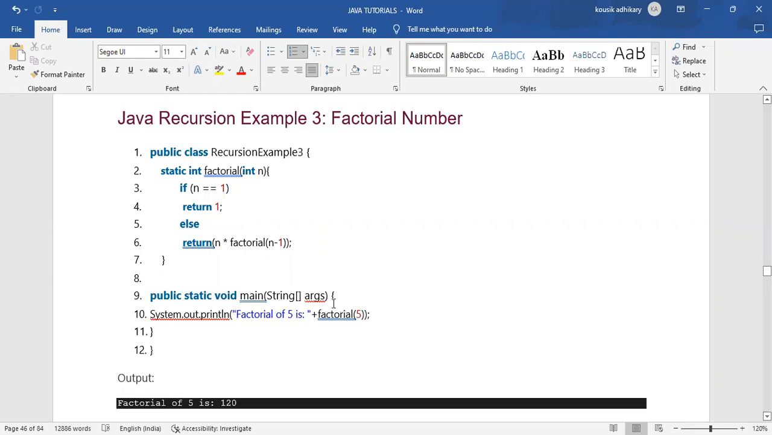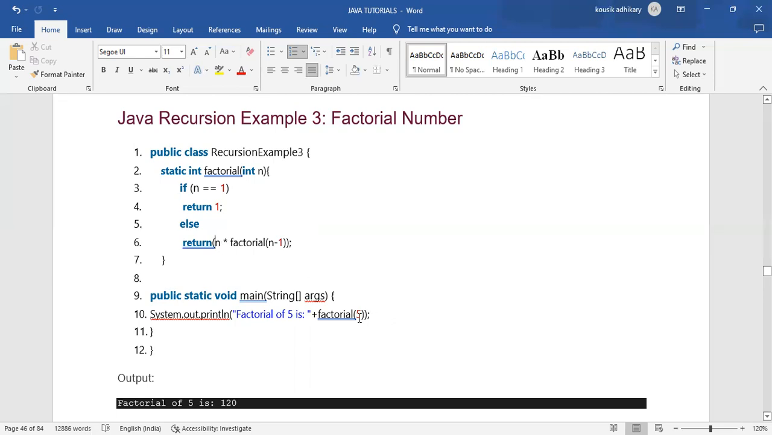So when the factorial method is called, it goes to line number 2 in the factorial method, and after that it enters the body of that method. We have declared a condition: the value of n is 5, is n double equals to 1? No, it became false. So then it enters the else part, and after entering the else part, it says the value of n, what is that value of n?